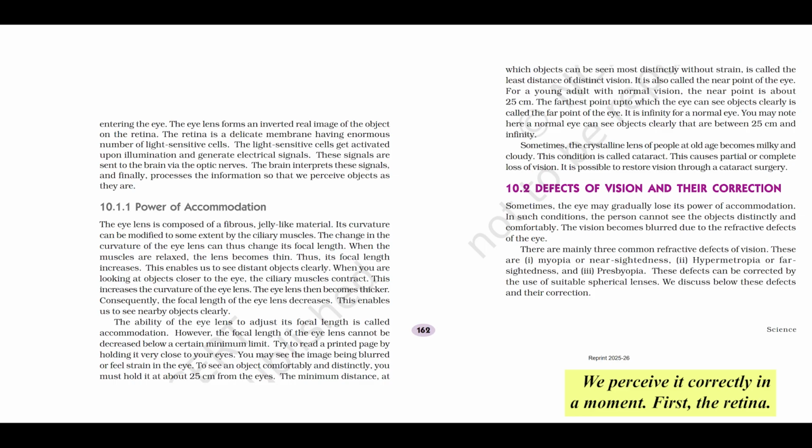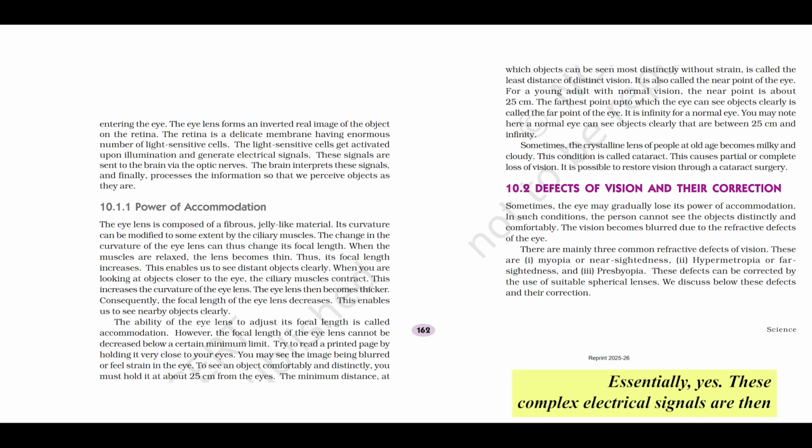First, the retina. This is a delicate, light-sensitive screen or membrane located right at the very back of the eye. This is where the image capture really happens. The retina contains an enormous number of specialized light-sensitive cells. Think rods and cones, though we don't need to detail them right now. When light falls on these cells, they get activated. They basically convert the light energy into electrical signals. Light to electricity, essentially. Essentially, yes.